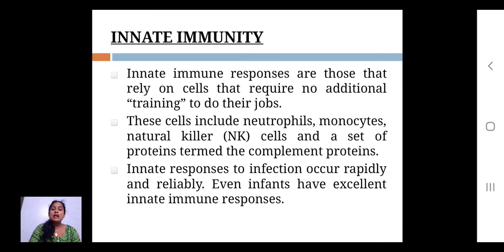So the responses have to be very quick, and they have to be involved without any other type of helping hands. So here what happened: the child, even the infant, has an excellent innate immune response. It requires no additional training to do its job. They themselves know what their function is, and they will keep on doing it. The cells include neutrophils, monocytes, and natural killer cells. These are all examples of the cell components which are helpful for innate immunity.